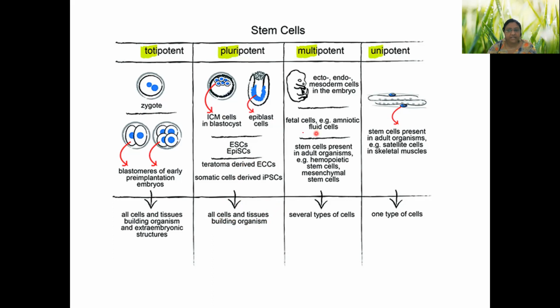So basically multipotent and pluripotent are similar, and totipotent is the natural condition where single type of cell can produce all type of cell. Like if I take a leaf tissue from plant and I want to prepare a root, fruit, flower, stem, anything I can prepare from it. That is what is the totipotency.